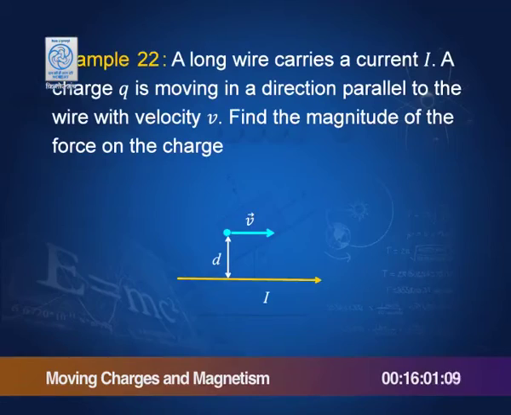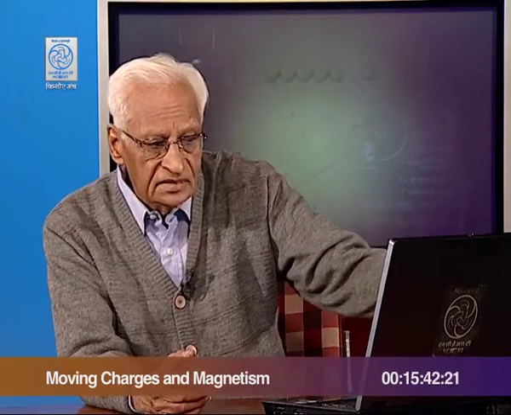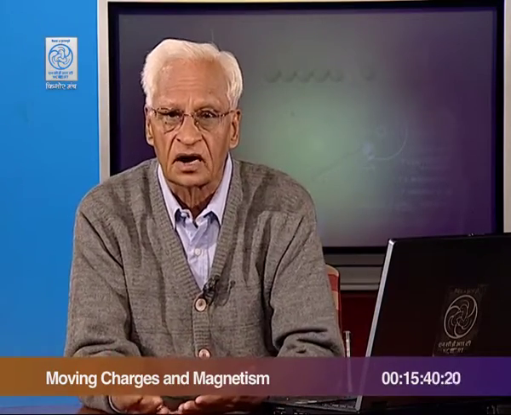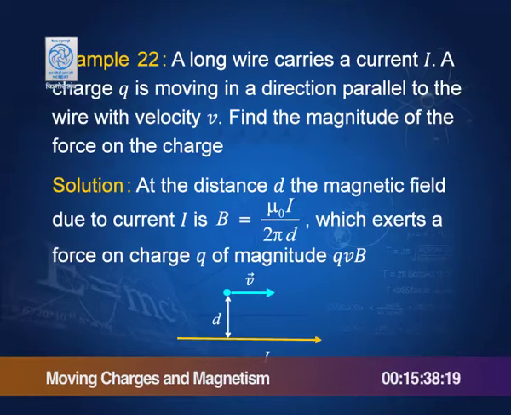Let us take an example. A long wire carries a current I. So, there is a current I. A charge q is moving in a direction parallel to the wire with velocity v. So, we have a particle moving with velocity v. Find the magnitude of the force on the charge. Simple. Remember that a moving charge is equivalent to a current, and these currents are parallel, therefore, there will be attraction.